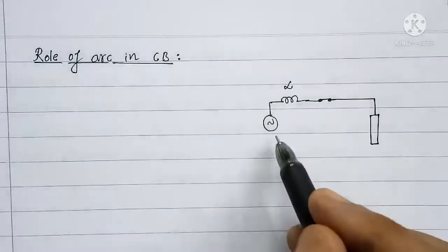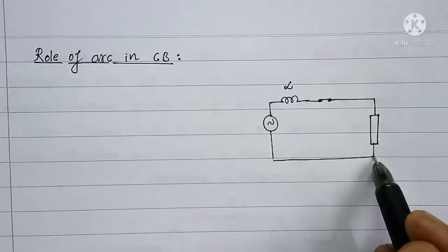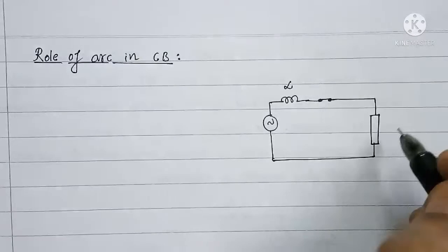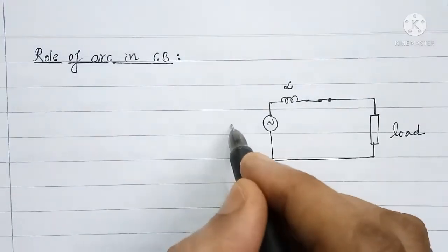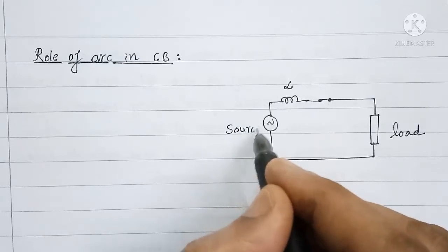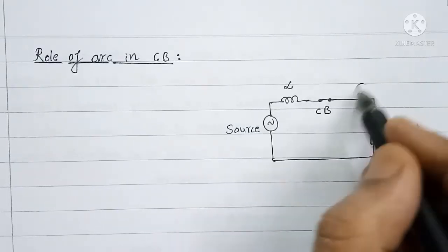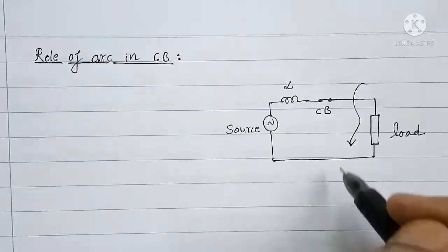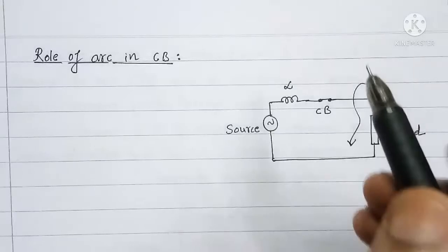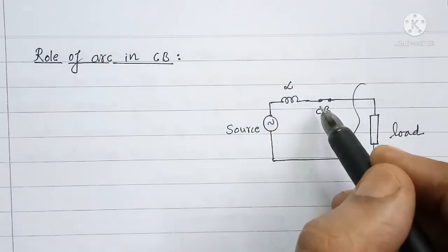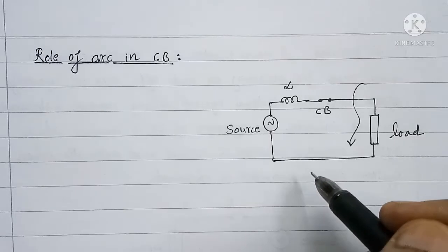Through this circuit breaker, source is now connected to load. If a fault occurs on the system at load terminals, circuit breaker will have to be operated.